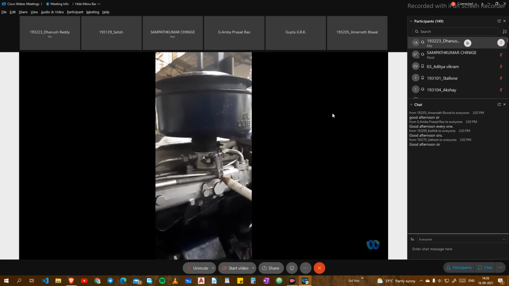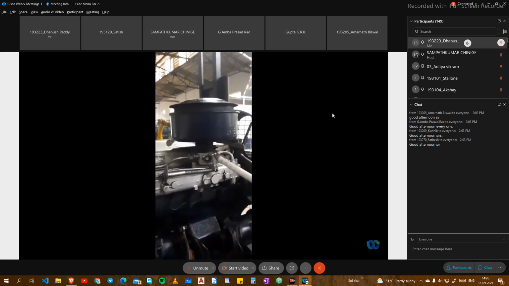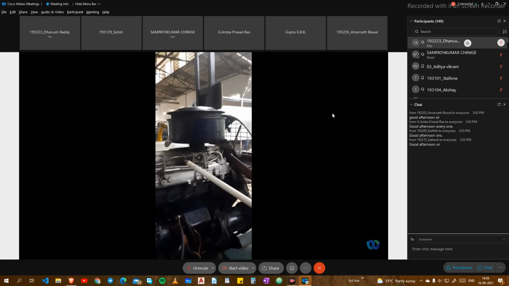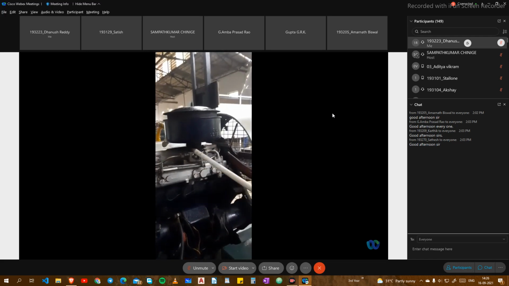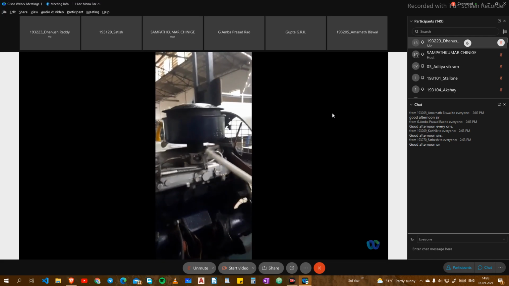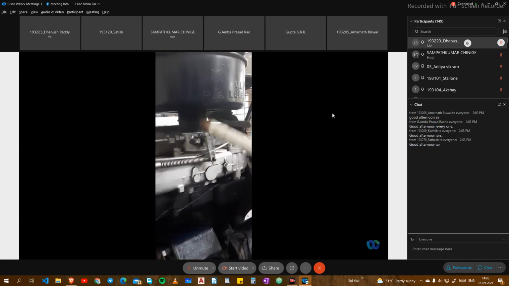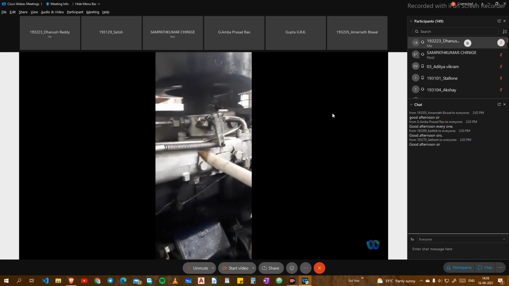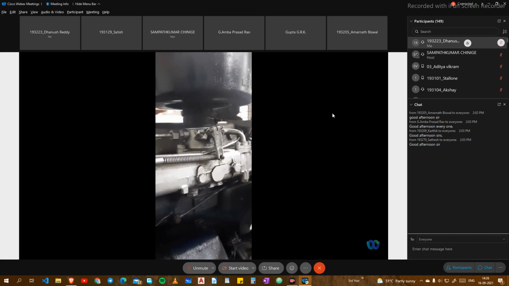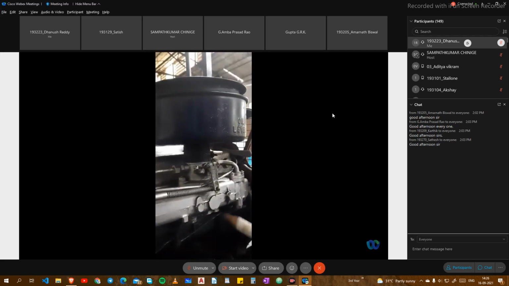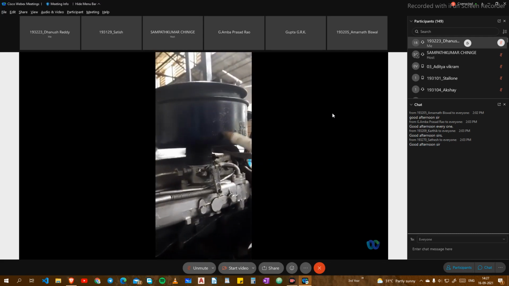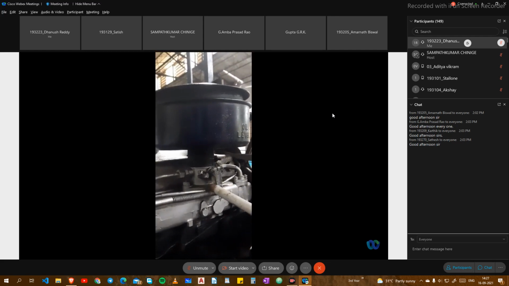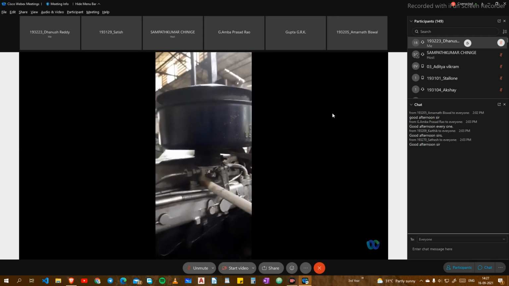In between, any position will give you an intermediate amount of air. So there is a partial vacuum created here. During the suction stroke, the piston moves from top dead center to bottom dead center and suction is created. When you regulate this throttle, the air pressure will also vary.